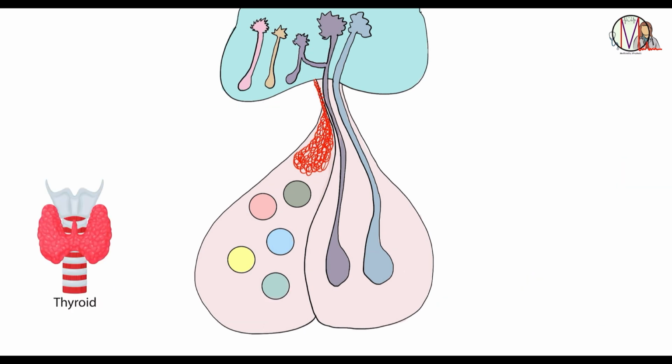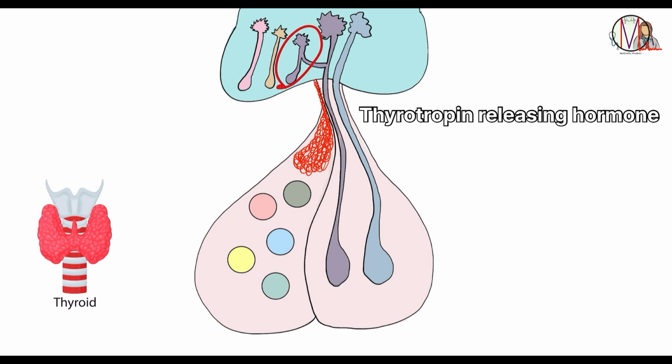The same paraventricular nucleus is also responsible for the production of TRH, that is thyrotropin releasing hormone. TRH is released in response to low thyroid hormone in the bloodstream.